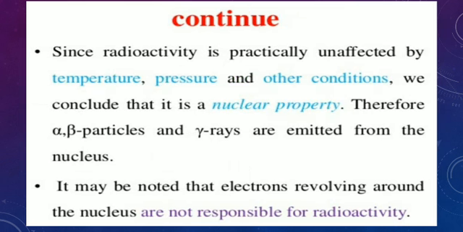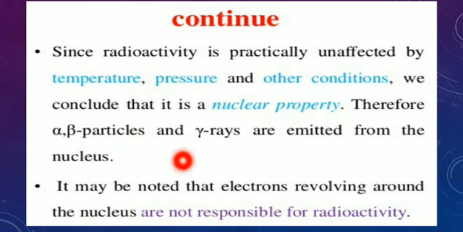Since radioactivity is practically unaffected by temperature, pressure, and other conditions, we conclude that it is a nuclear property. Therefore, alpha, beta particles and gamma rays are emitted from the nucleus.